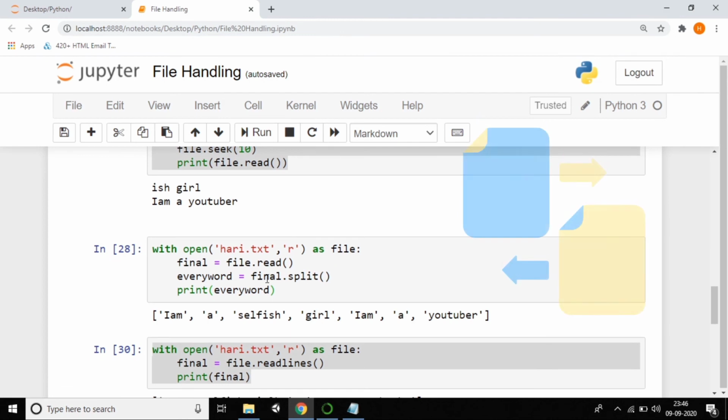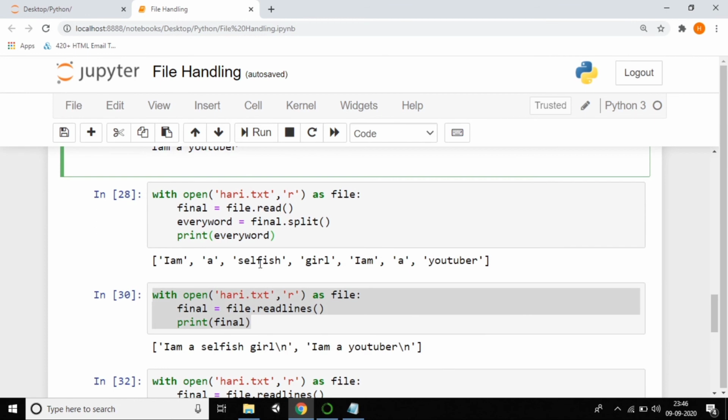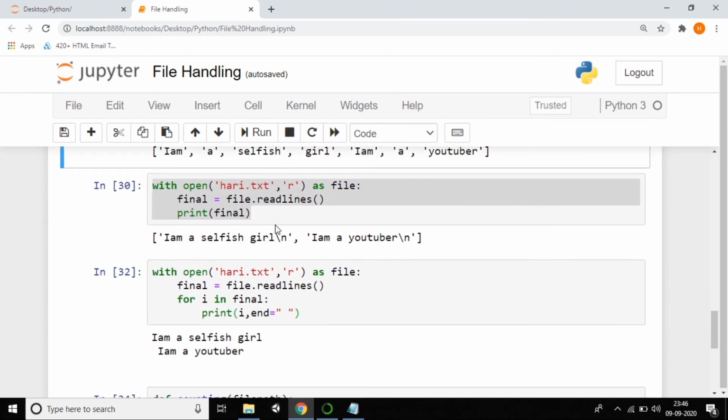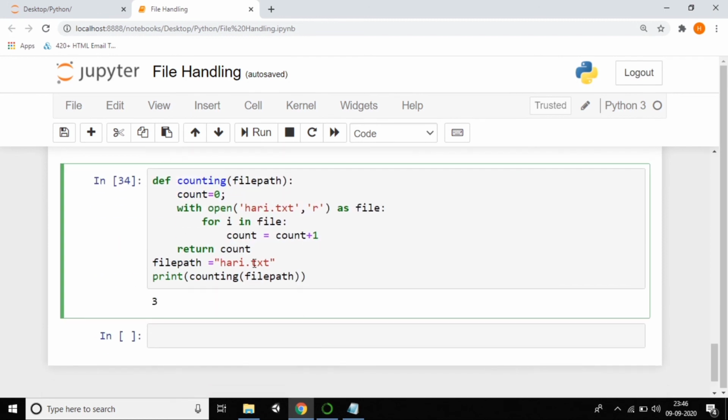And finally we discussed some methods, which are the tell method, seek method, split method, and readlines method. By using readlines we did something crazy, and also by doing this file data processing, you can find how many lines, how many words and how many spaces are in your file. You can do such crazy things by using this Python code. This is all we discussed in this tutorial. I hope it was a very clear explanation of file handling. You learned something beyond what you knew before.